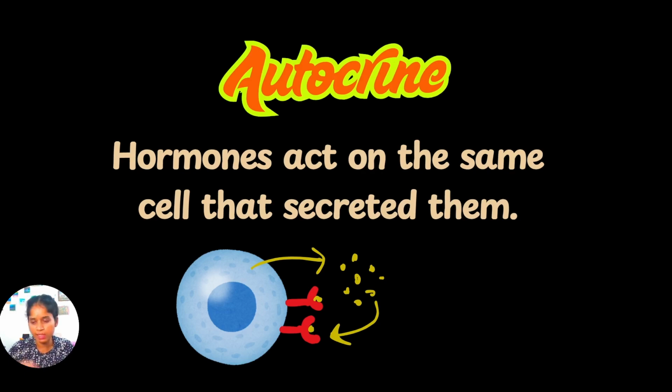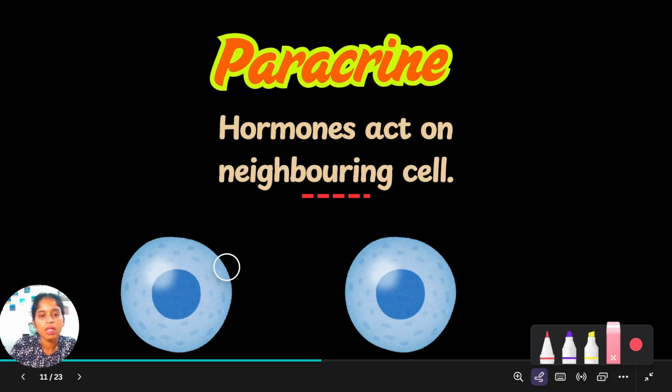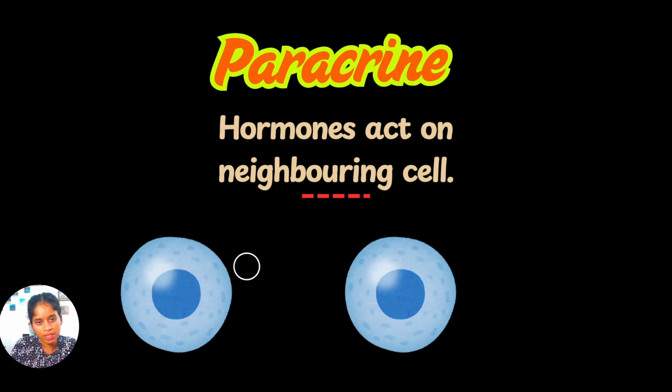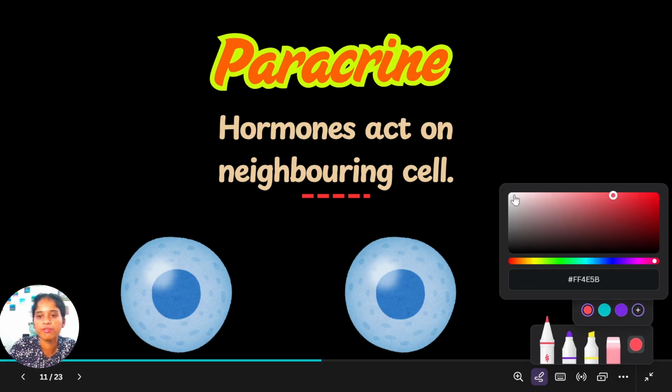That is autocrine secretion. Paracrine secretion: hormones act on the neighboring cell. See, if this is the hormone secreting cell, this cell secretes the hormones and the hormones act on the adjacent cell, neighboring cell, nearby cell. And you know that the space in between the cells is called interstitial space, right? So there will be a fluid in the interstitial space that is called interstitial fluid.